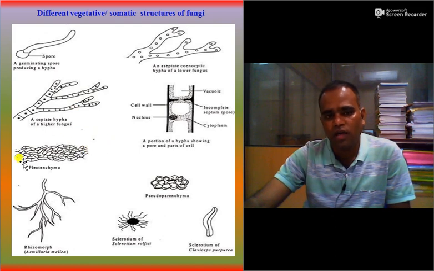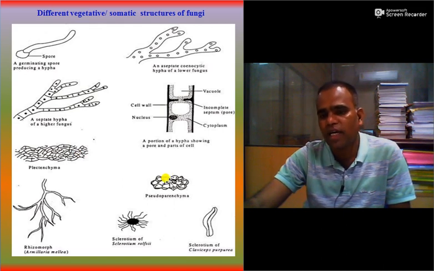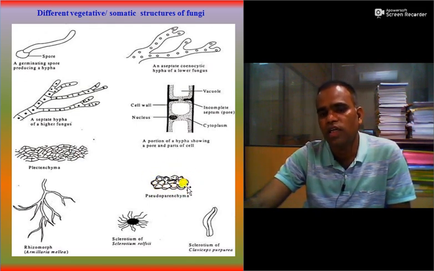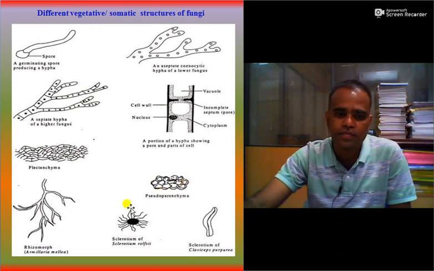It may be a plectenchyma, a loosely or compactly woven tissue of the fungi. Fungal tissue is called plectenchyma. It may be a prosenchyma or it may be pseudoparenchyma. When it is oval or isodiametric, then it is pseudoparenchyma.